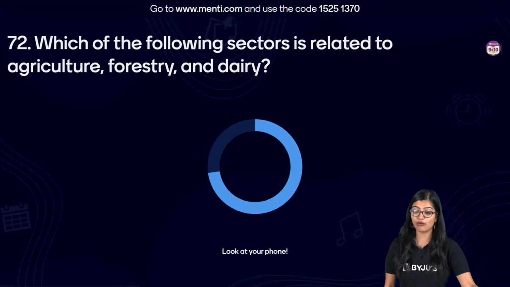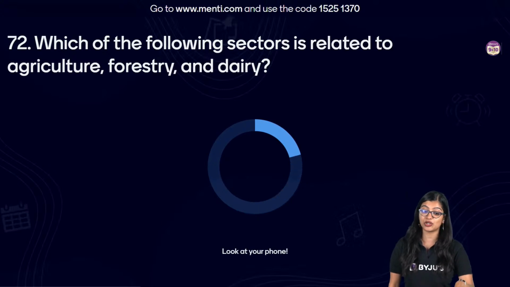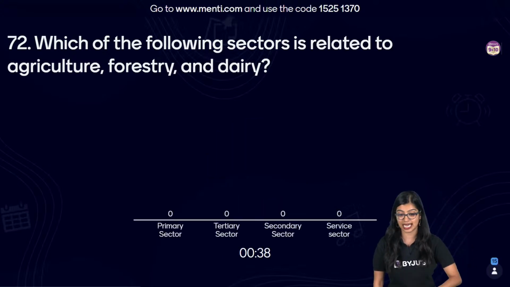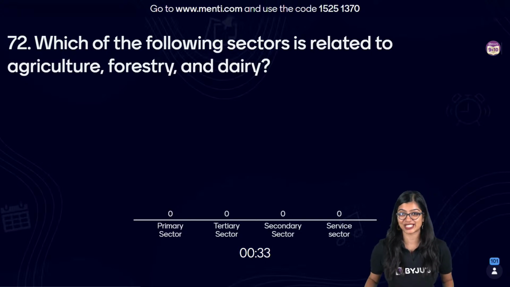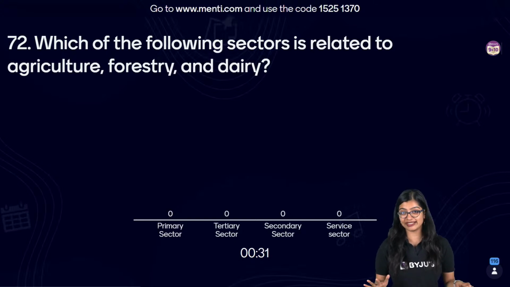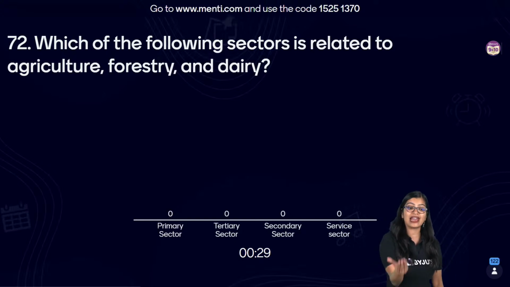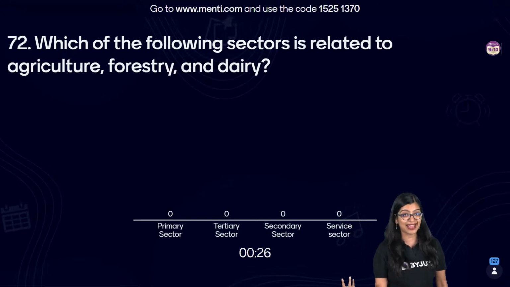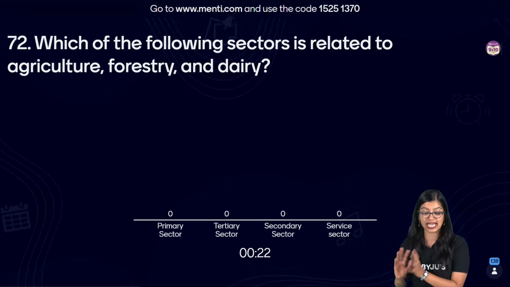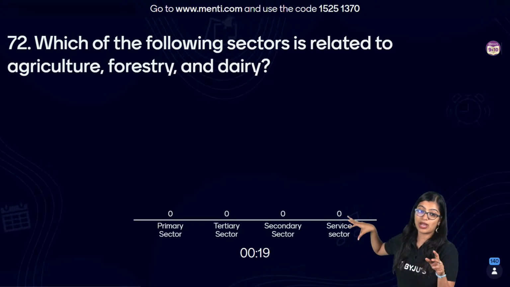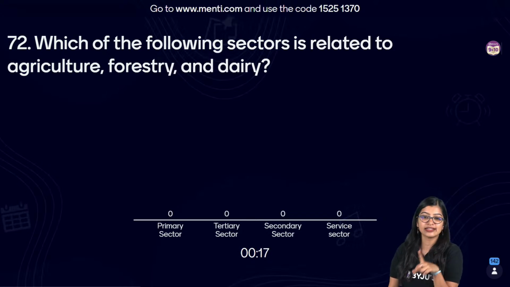Now, which of the following sectors is related to agriculture, forestry and dairy? Is it primary, tertiary, secondary or service sector? So we have three main sectors and you need to identify where agriculture, forestry and dairy comes into the picture. Now we know that these are all economic sectors that we're talking about, right? So which one does this come under? You've learned this even in your lower grades also. This is not some new information that you are learning. Lower grades, geography, so definitely you have learnt about this.